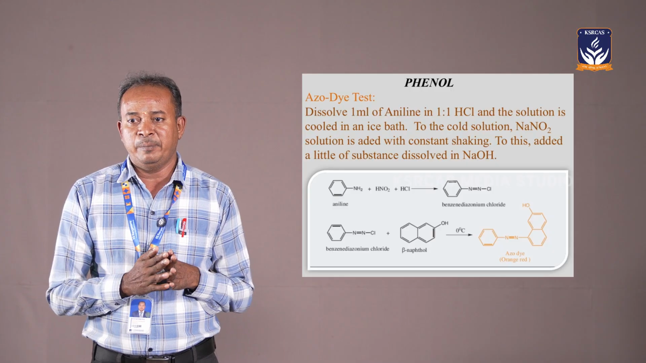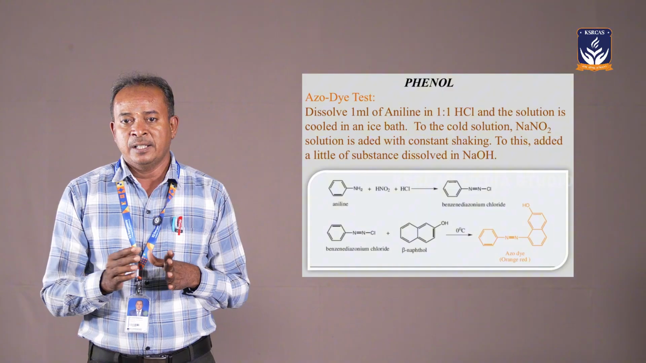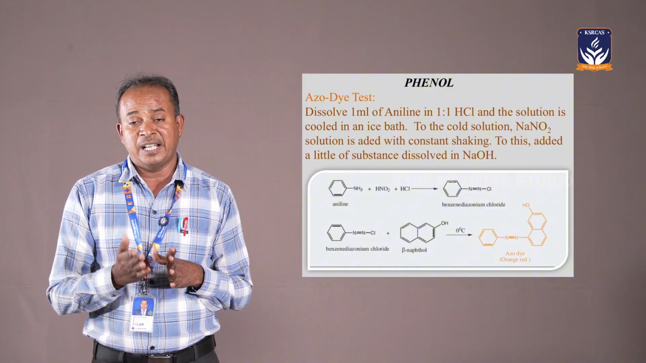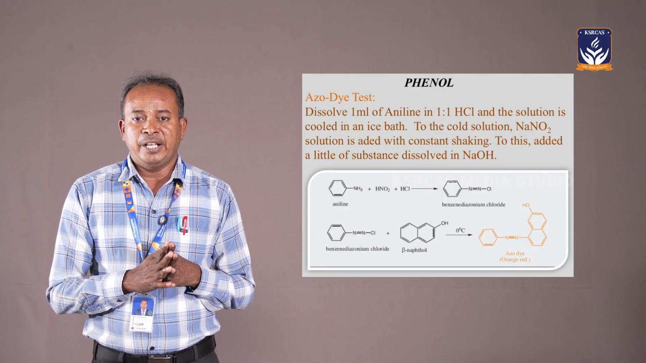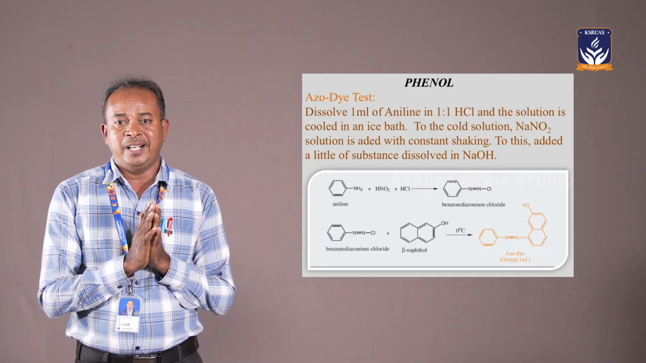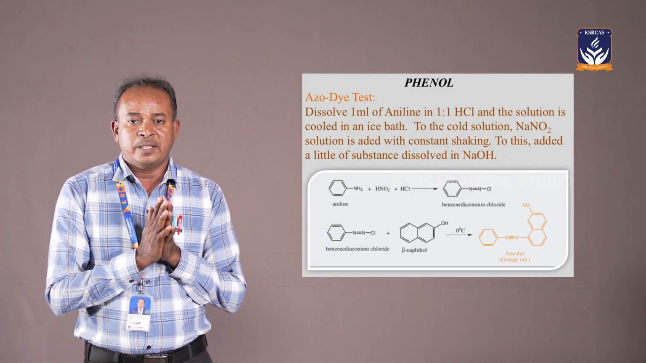A dark violet color and scarlet red dye will be obtained. This reaction indicates the presence of a phenolic compound. This scarlet red dye test can also be confirmed with amine compounds and nitro compounds. So how is the scarlet red dye obtained? It is obtained through diazotization and coupling.